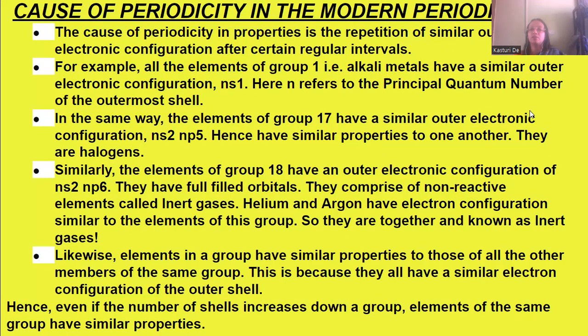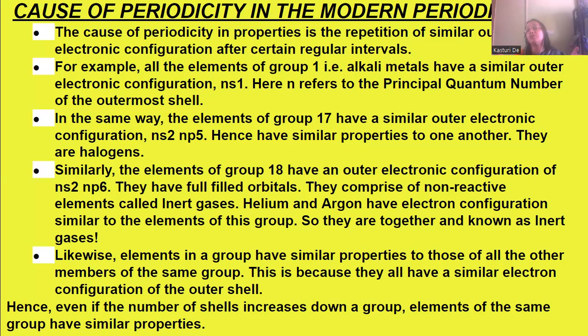Next, we are moving on to the causes of the periodicity in the modern periodic table. Now, the cause of periodicity is the repetition of similar outer electronic configuration at certain regular intervals, as I told you earlier.